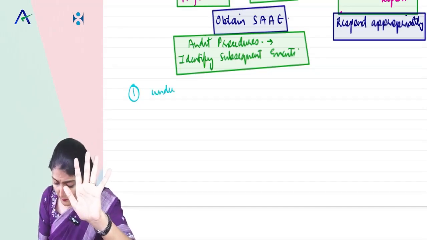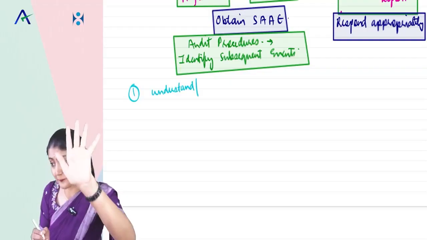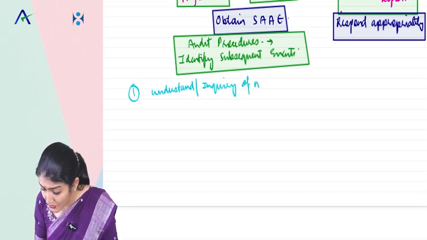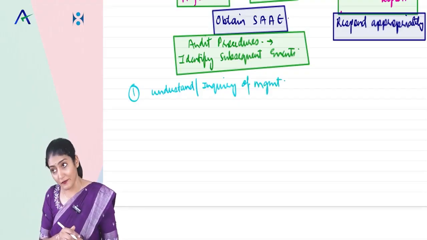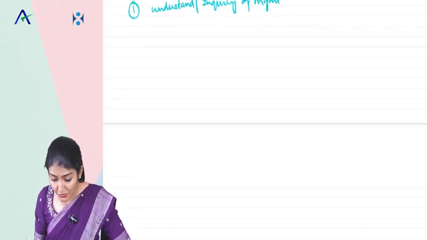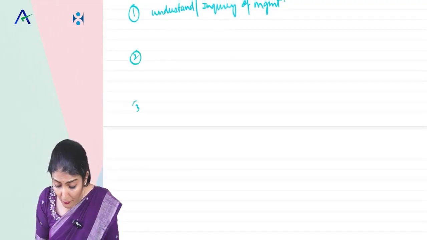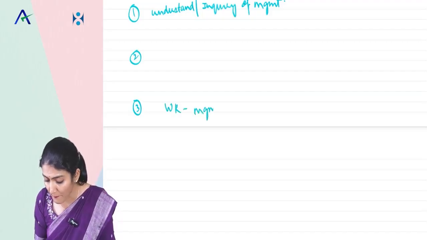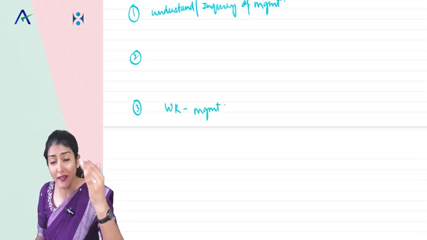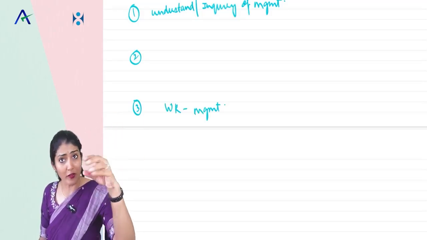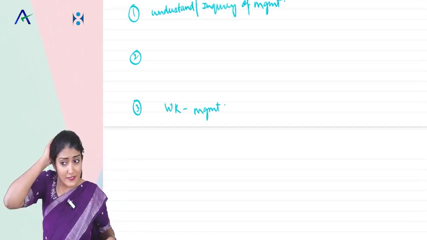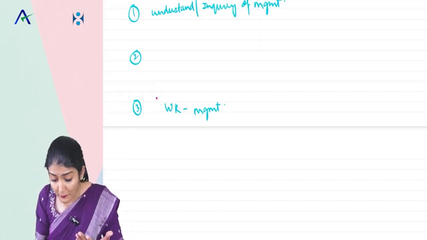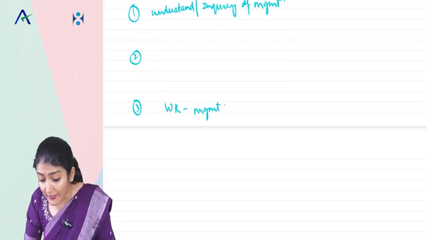Take a blank piece of paper, sit in front of the client and understand, make inquiries of the management. Okay management, how do you identify the subsequent events? Then the last point in all my audit procedure answers is: obtain written representations from the management that all subsequent events have been identified and disclosed to the auditor, that they have been informed to the auditor. And what is the style of the auditor? Directly ask and indirectly check. So in between, I need to indirectly check.